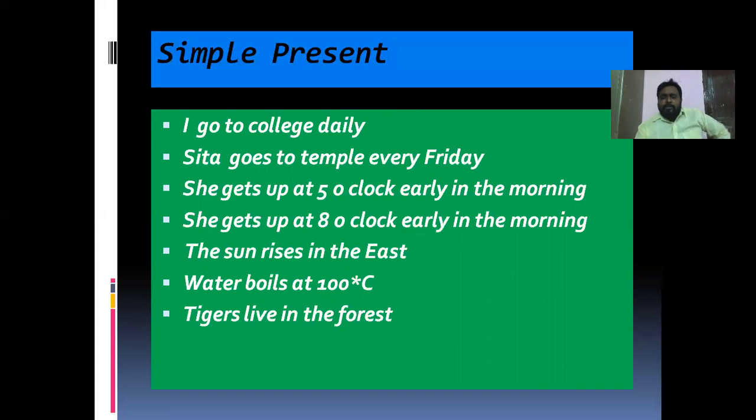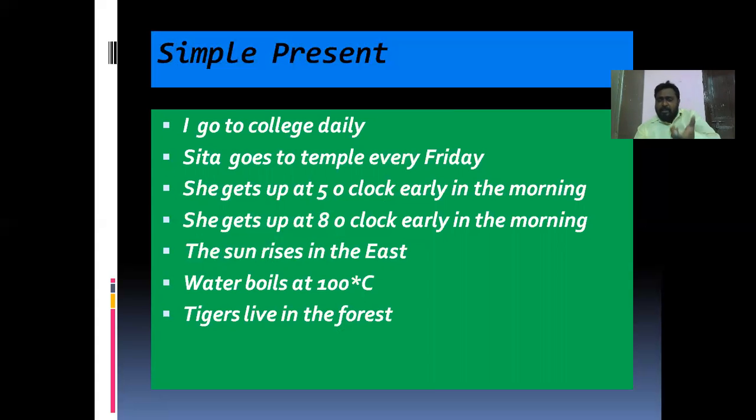So here, what is the verb? Go is the verb. It tells about I go to college daily. For example, today we went to college by 9 o'clock. And tomorrow, by which time will we go to college? Same, by 9 o'clock. Yesterday, by which time might we have gone to college? Same, by 9 o'clock. Past 9 o'clock, present 9 o'clock, future 9 o'clock.